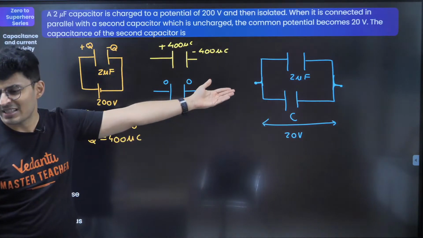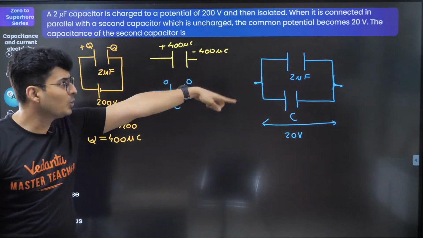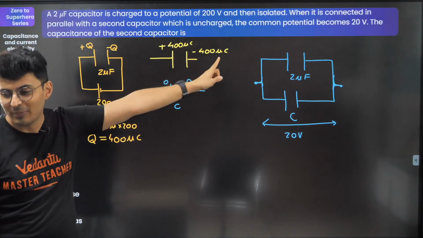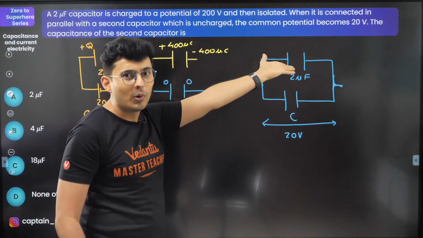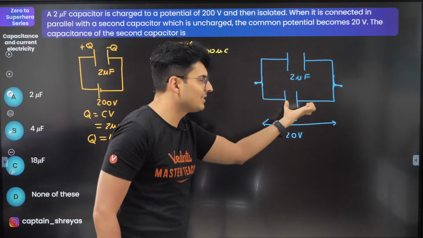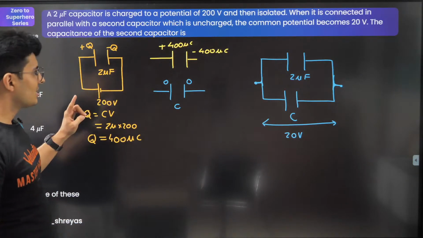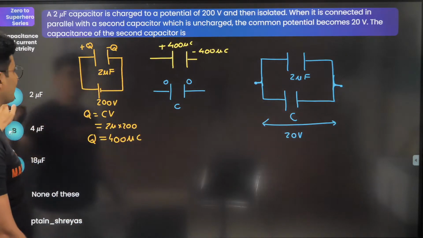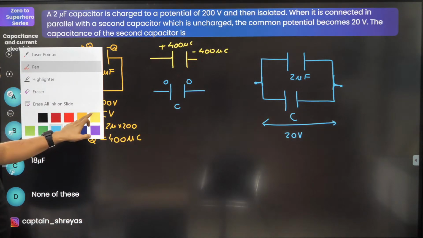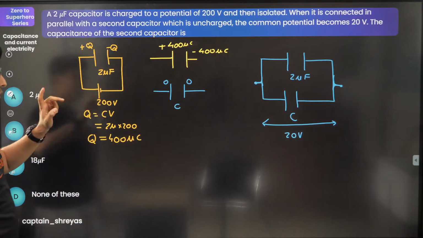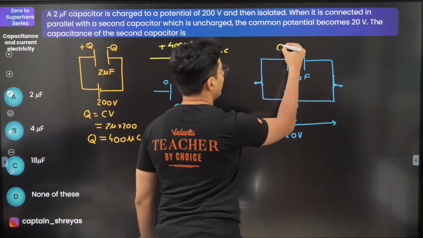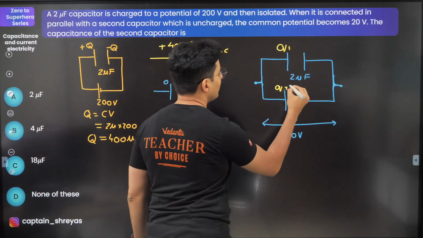What are these two in? Obviously, yeah, they are terminals, but what are the two capacitors going to be in? The two capacitors are going to be in parallel, and we know for capacitors in parallel, voltage is the same, charge is not the same. Now what's the next thing? The charge of 400 will get divided into two parts. Maybe here it will have Q1, here it will have Q2.